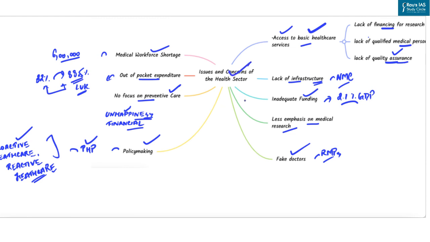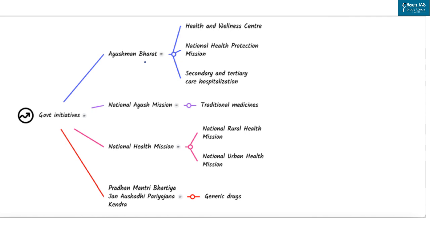Now before moving to the measures required in the health sector, let us see a few government initiatives in this regard. The central government supports state governments in providing health services through a range of primary, secondary and tertiary care systems, despite the fact that health is a state subject. So the first, very important measure taken by the government is Ayushman Bharat. It has two components. The first one is the Health and Wellness Center, which will provide comprehensive health care and will be responsible for providing free essential drug and diagnostic services.